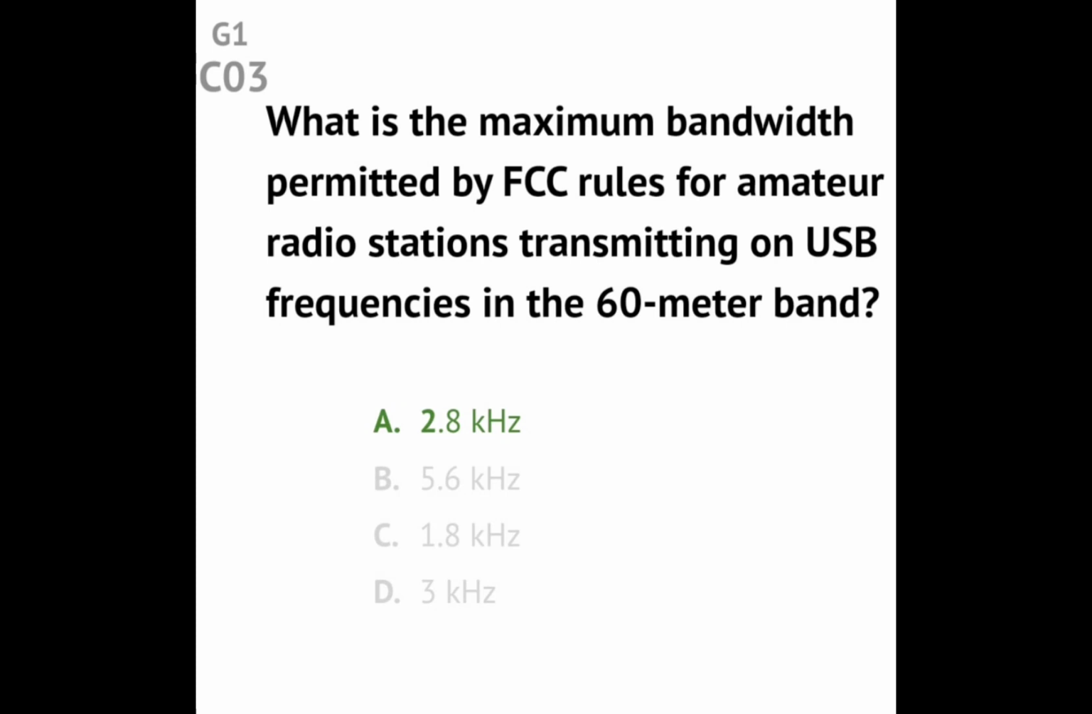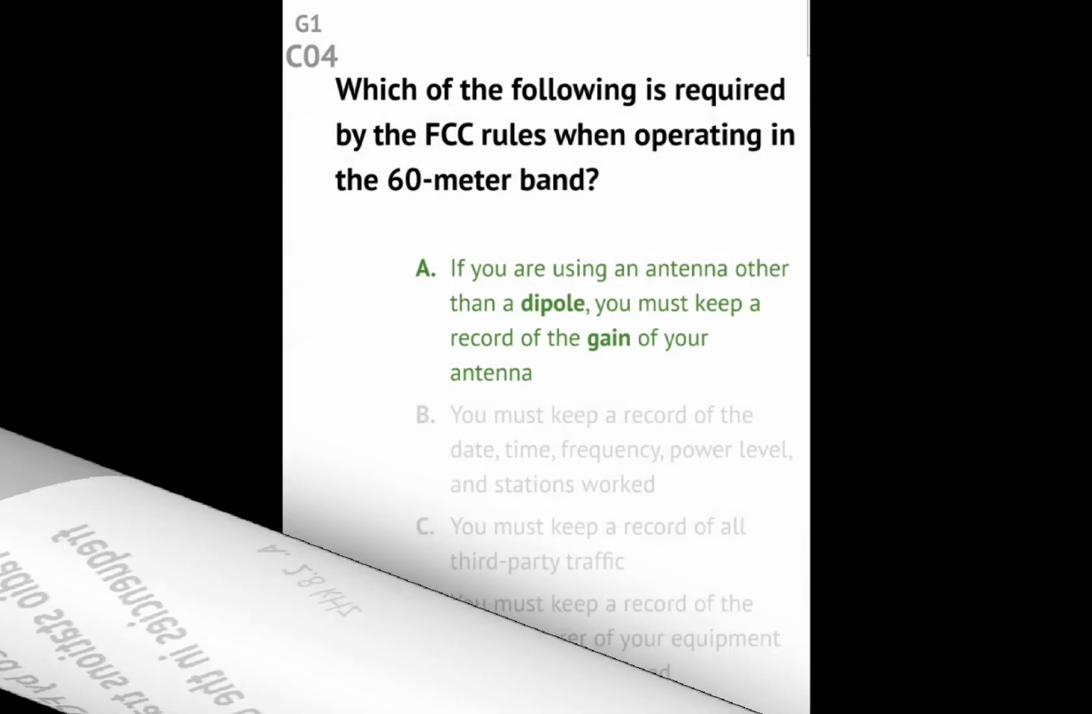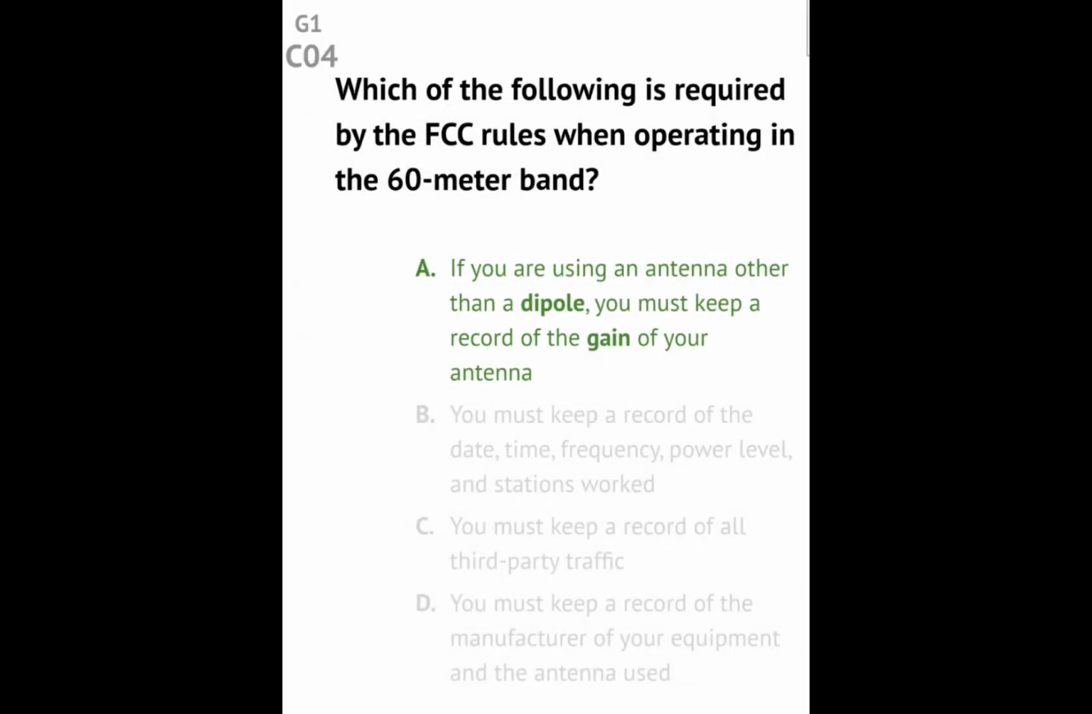Question G1C03. What is the maximum bandwidth permitted by FCC rules for amateur radio stations transmitting on USB frequencies in the 60-meter band? Answer: 2.8 kHz. Question G1C04. Which of the following is required by FCC rules when operating in the 60-meter band? Answer: If you are using an antenna other than a dipole, you must keep a record of the gain of your antenna.